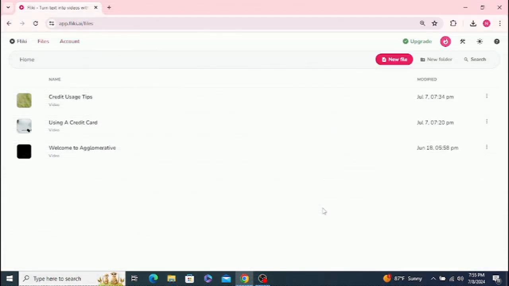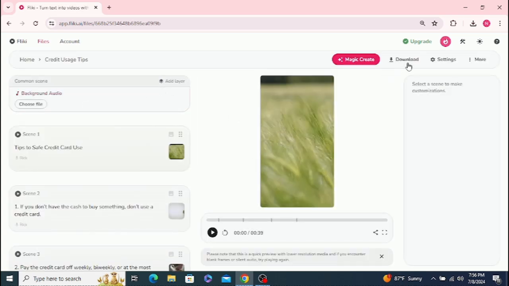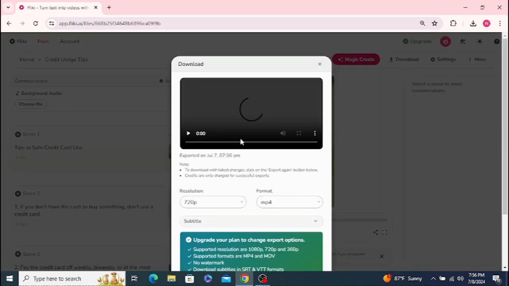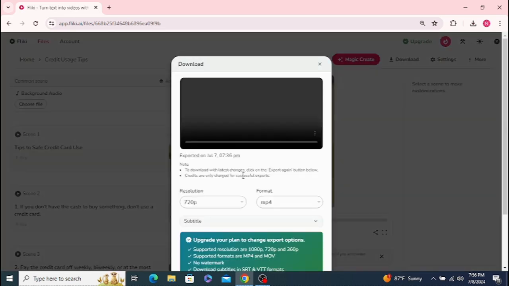Just a little quick edit on Fliki.ai. I mentioned downloading videos, and I didn't really quite show it to you well. So you'll get the email. You can click on the link in the email and download from there. Or you can log into your Fliki account, go to Files if you're not there already, right here in the upper corner, choose the video you'd like, and then go back up here to the download button, and you'll see a download button there. So you can download there and scroll down and do that again.